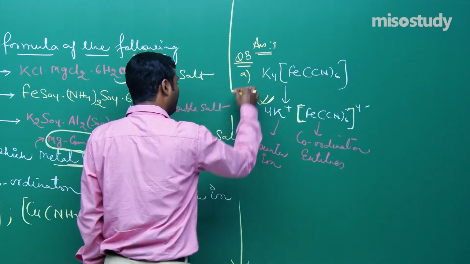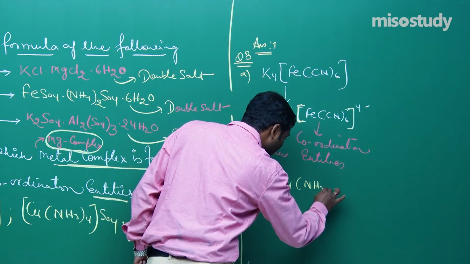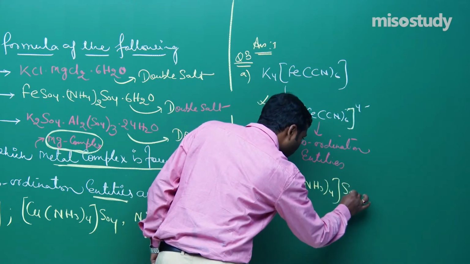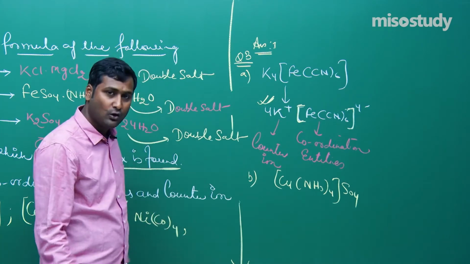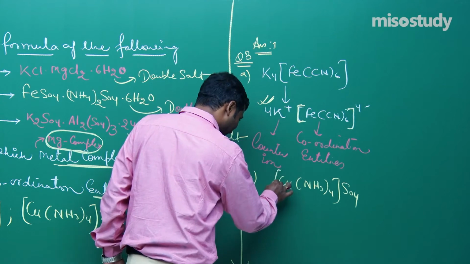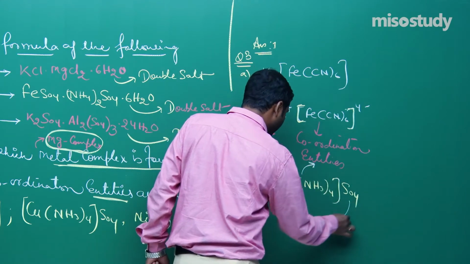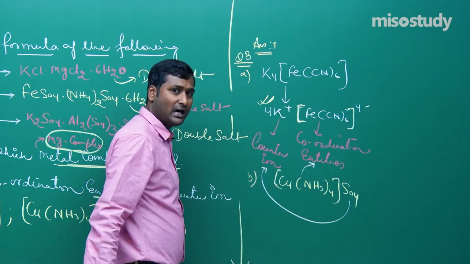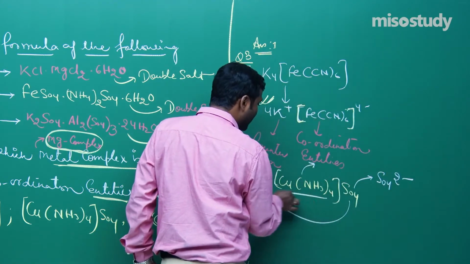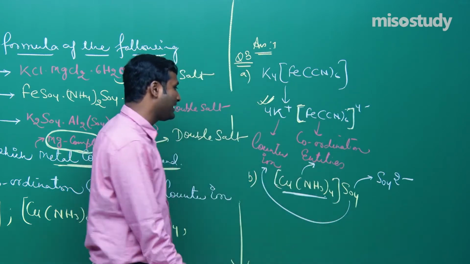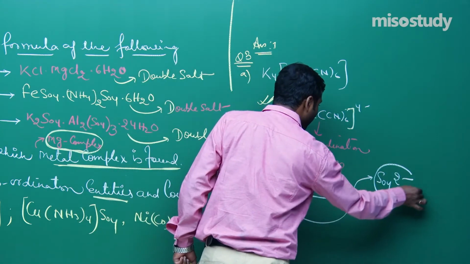Now the second example was [Cu(NH3)4]SO4. Now tell me friend, which one is the coordination entity and which one is the counter ion? It is very simple. The part in brackets is known as the coordination entity, and outside the bracket is the counter ion. It will break like this, friend: SO4 2-, and here will come a 2+ charge. This one is the coordination entity and this one, SO4 2-, is the counter ion. Is it clear to you, friend?